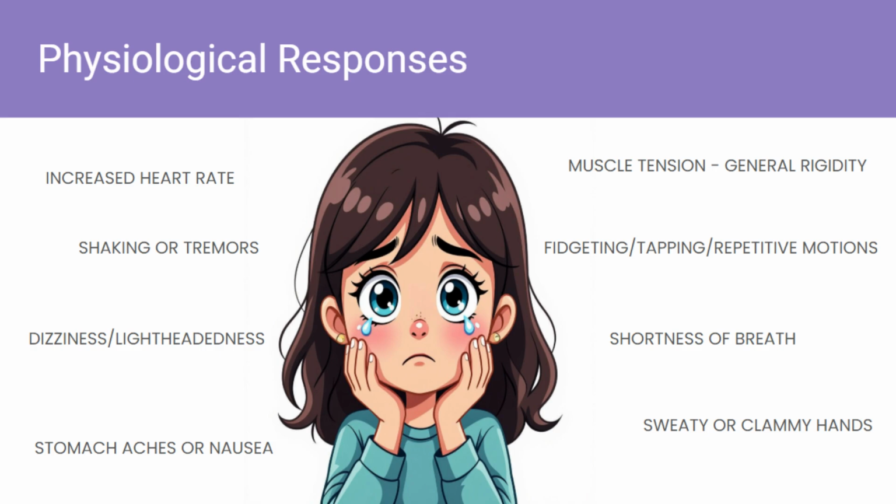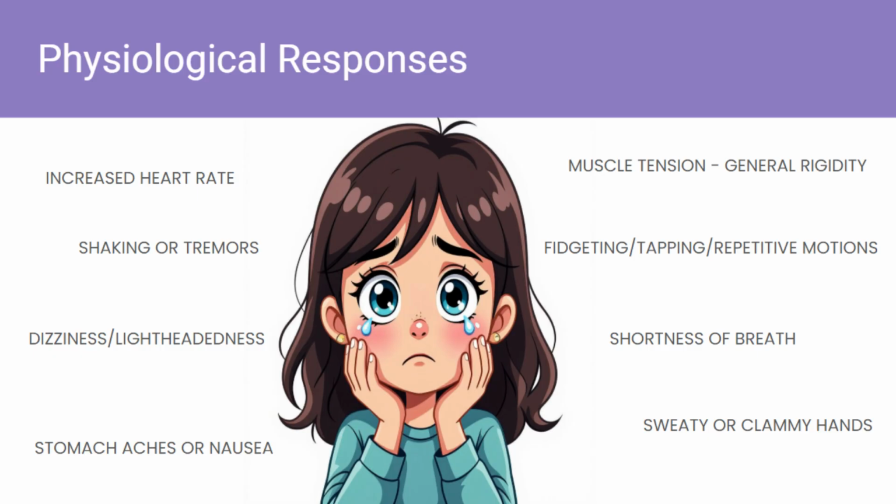Your muscles tense up. Your breathing becomes shallow and rapid, almost like you're gasping for air. Your hands get sweaty and clammy. Even if you tell yourself you're safe, your body is convinced there's danger and is preparing to react. This overwhelming flood of physical sensations can make it hard to think clearly or stay calm. It is your body's survival alarm in full force.